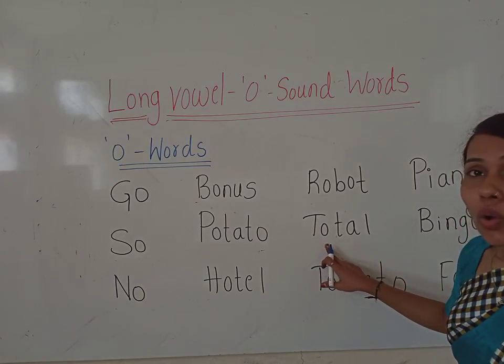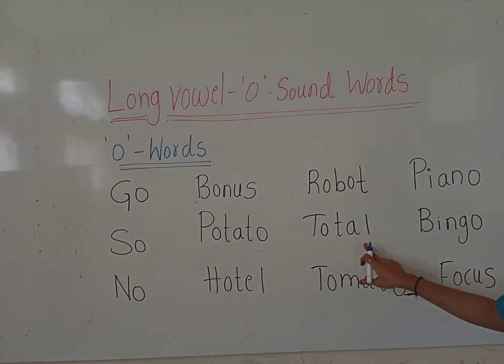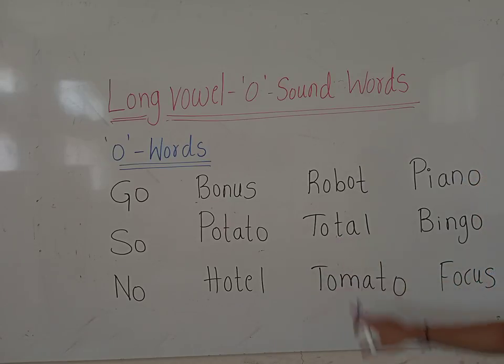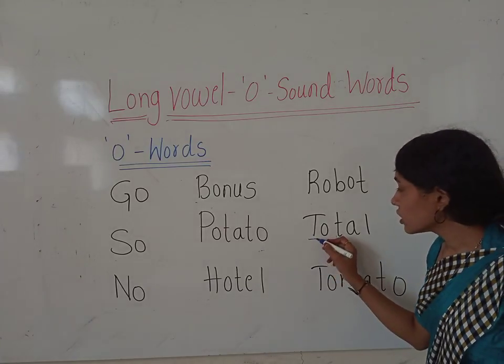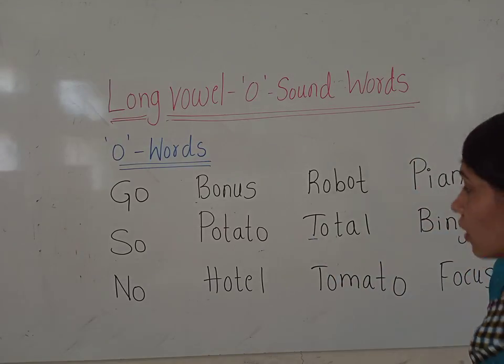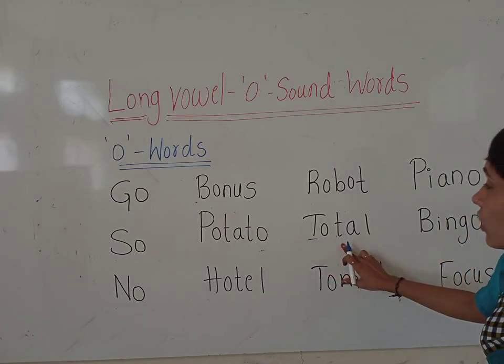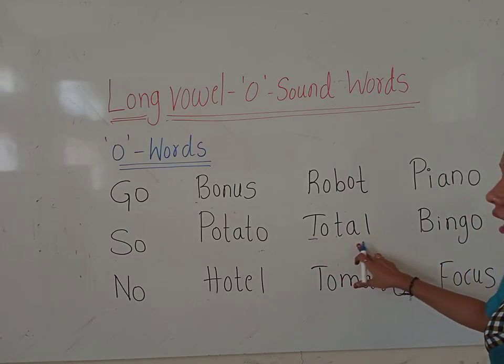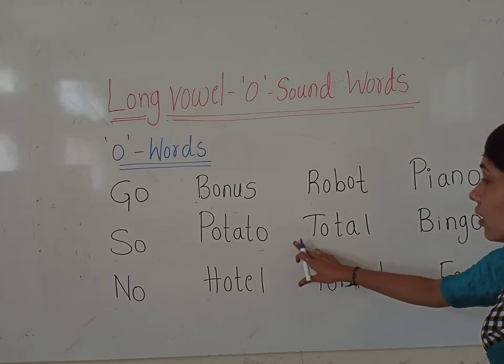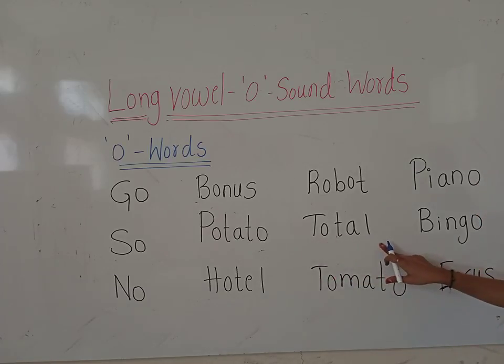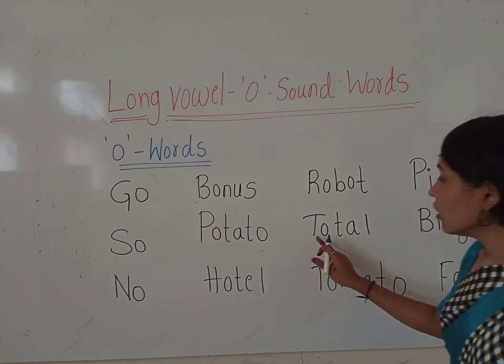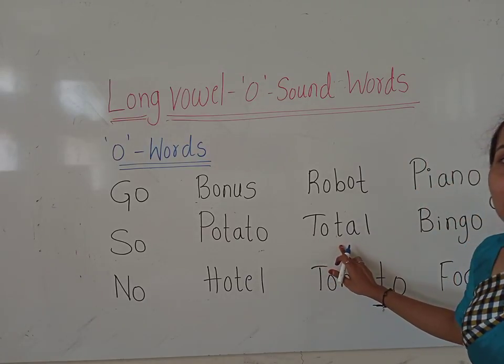T-O-T-A-L. Total. Children, what is the sound of T? T. What is the sound of long vowel O? O. T-O, T-A-L. Total. Okay. Total.